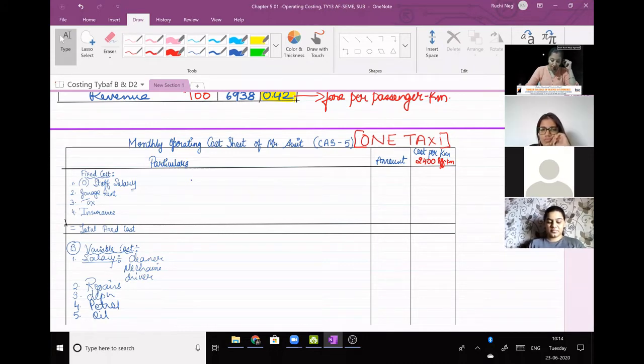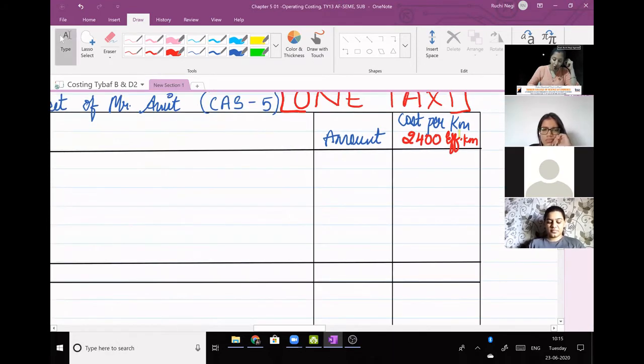Okay? Particulars column, amount column, and the last one, cost per kilometer. It's a simple cost unit, right? The kilometers which have cost per kilometer which will be effective. So effective kilometers is 2,400, not 3,000. Remember that, not 3,000.